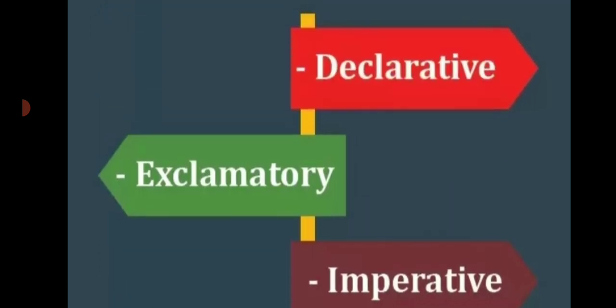Now we will see what is exclamatory sentence. An exclamatory sentence is a sentence that expresses great emotions such as excitement, surprise, happiness, anger, and it usually ends with an exclamation mark. Exclamatory sentence, the examples are, it is too dangerous to climb that mountain! It ends with the exclamation mark, so we can call it an exclamatory sentence. I got an A on my report card! So this is also an exclamatory sentence.